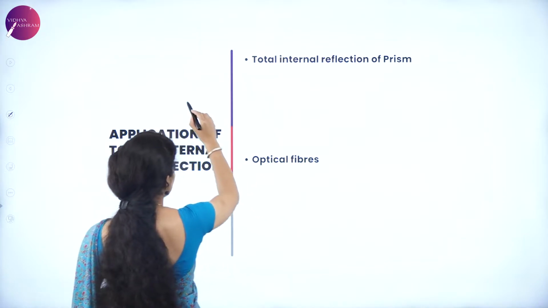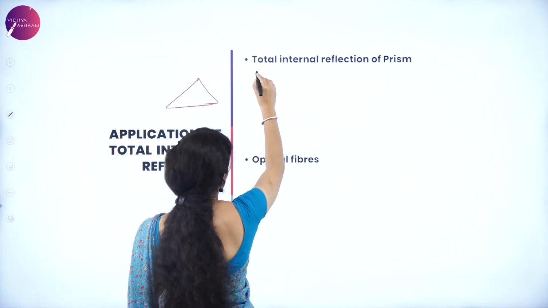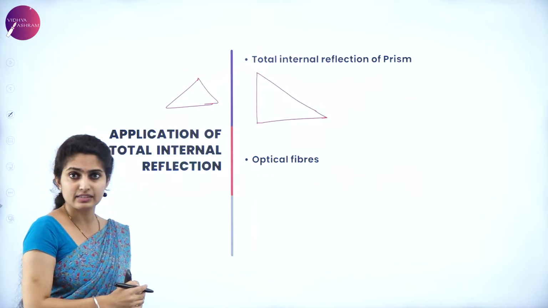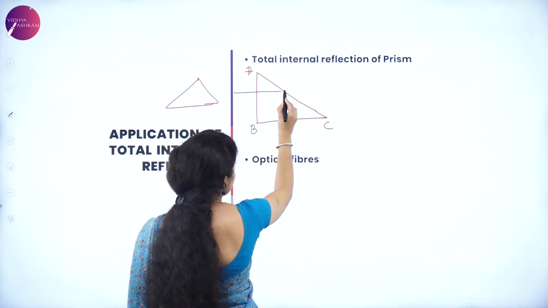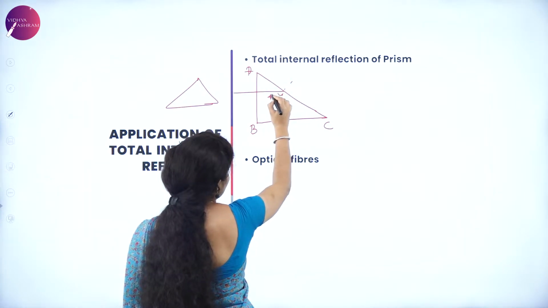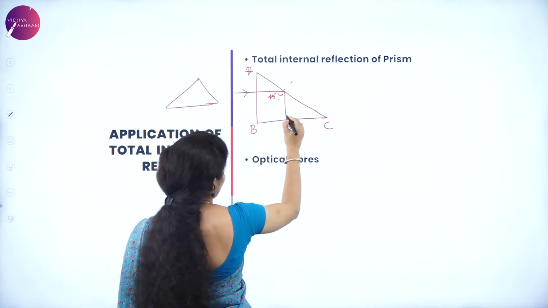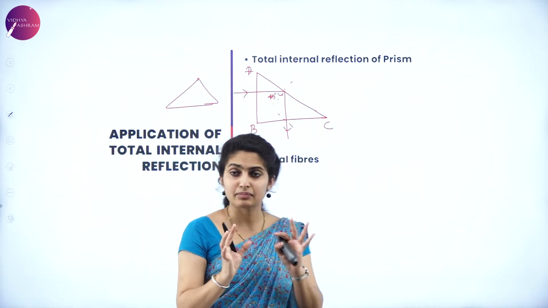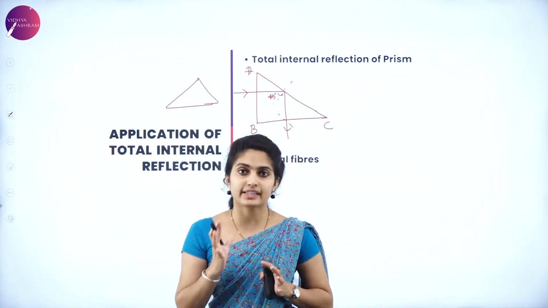So here, reflection of the prism. You know, a prism is something of this type, triangle shape, 3-sided. So you can name this as A, B, C. Suppose a ray of light is incident on the face AC at an angle of 45 degree, that internal reflection will be undeviated this way. Again, it is at a 45 degree, correct? So this kind of prism setup can be used in a periscope. It is called a periscope.